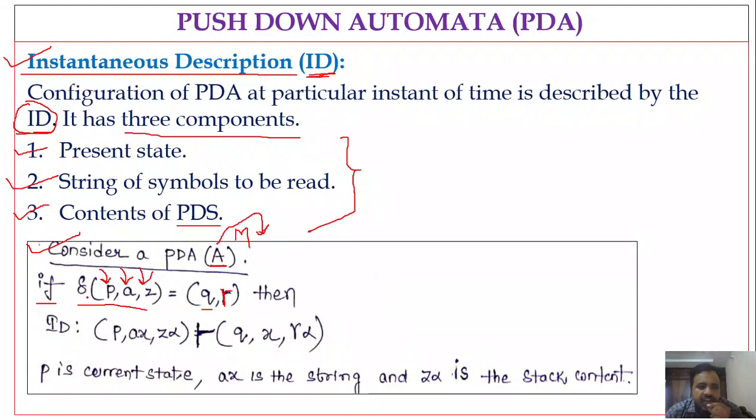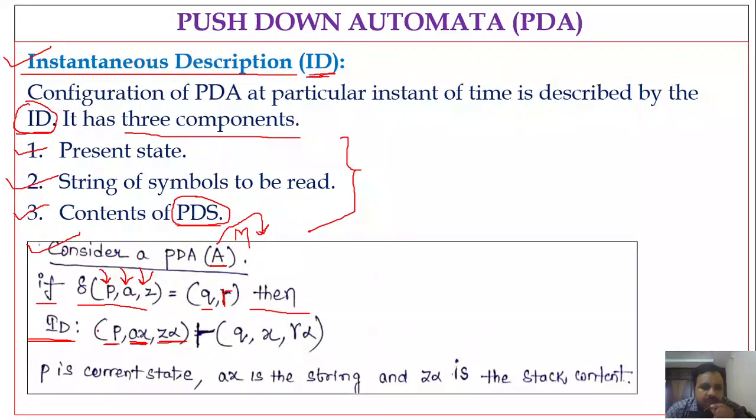If delta of P comma A comma Z is equal to Q comma gamma, then see how we write the ID. What is the present state? I have the present state P. The string of symbols to be read: I am processing the string A followed by X. Then the contents of the PDS: I have the contents of the pushdown store, Z alpha.